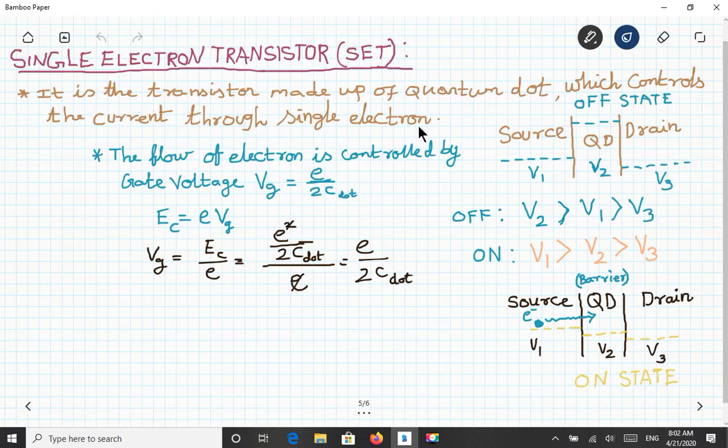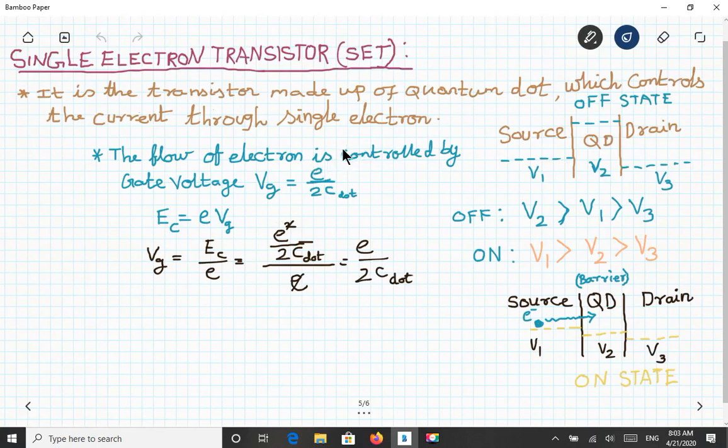So we already discussed that this transistor will work with the help of a single electron, and it does not need many electrons to switch the transistor on or switch it off. It needs only one electron, and the principle behind it is quantum tunneling.